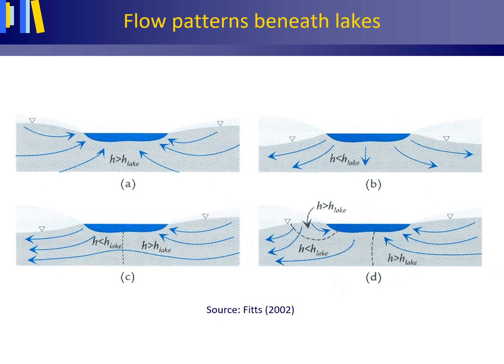Flow patterns beneath lakes. These pictures are taken from groundwater science. Groundwater flows from a higher hydraulic head to a lower hydraulic head. We have the landscape, for instance, here, and we have the water table. The water table is indicated with this triangle. Here we have a larger hydraulic head in the subsurface than in the lake level, and thus groundwater is discharging into the lake. Here we have the situation the other way around. The hydraulic head in the lake is larger than the hydraulic head in the subsurface, and the lake is discharging